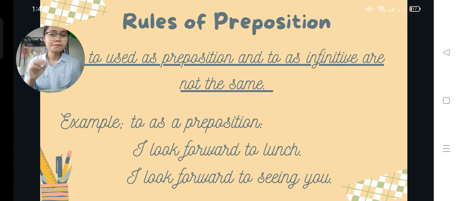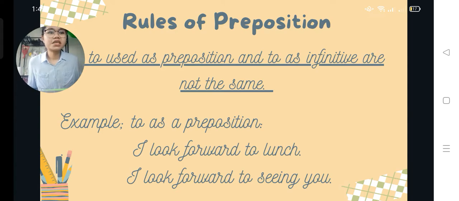Gerunds are words that end with ing. They are verbs but they function as a noun in the sentence. So the prepositional phrase to seeing you answers the question, what do I look forward to? I look forward to seeing you.